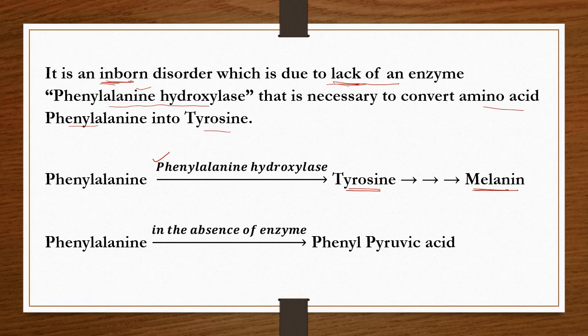That is number one. The phenylalanine cannot convert into tyrosine, and in the absence of this enzyme, it forms another byproduct, that is phenylpyruvic acid. In the absence of that, then what will happen?